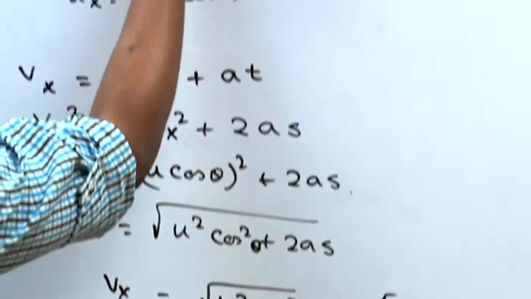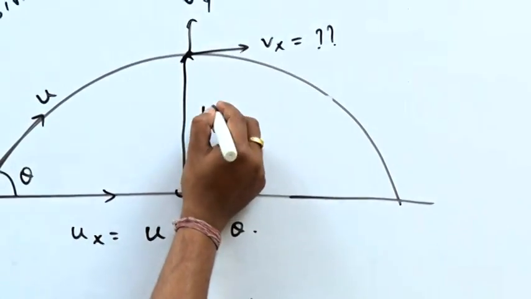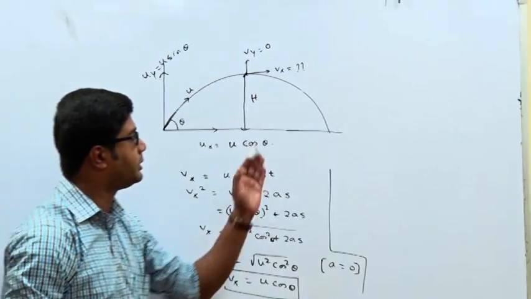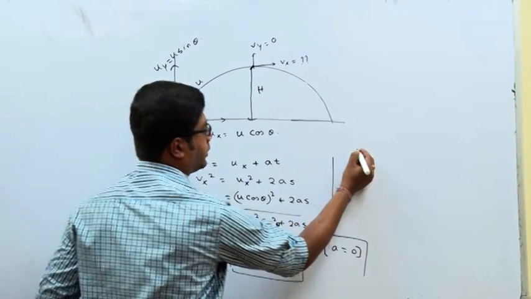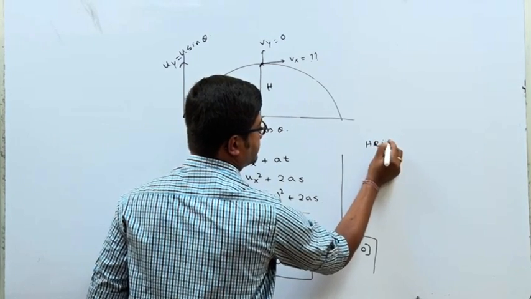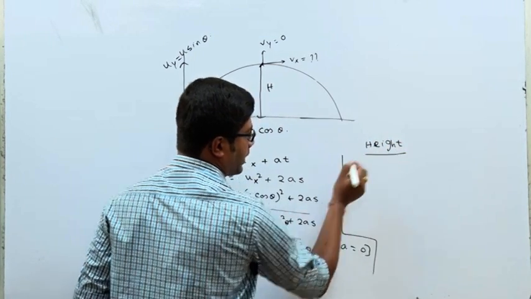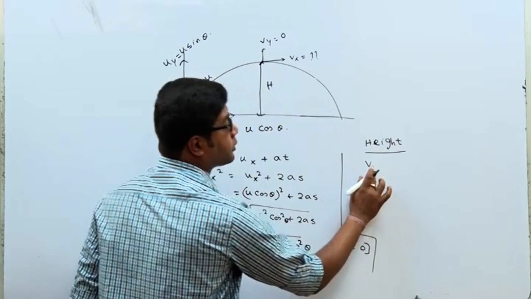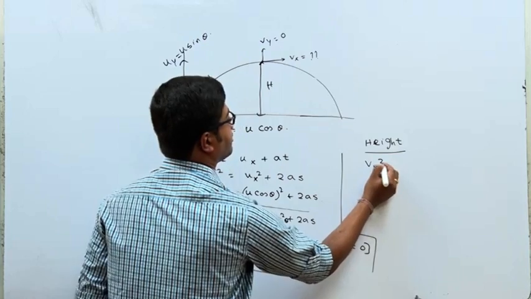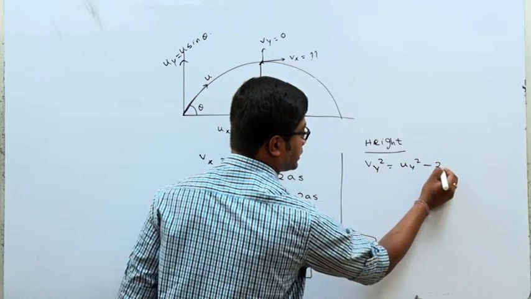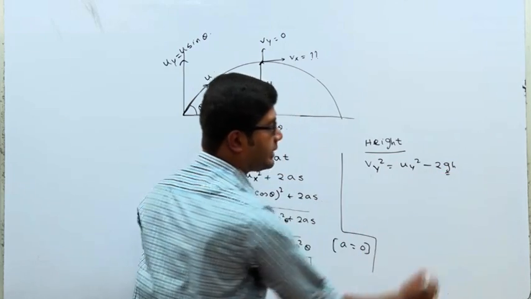Now we have to find the height h. Height means vertical, the y direction. Vy square is equal to uy square minus 2gh. Why g?